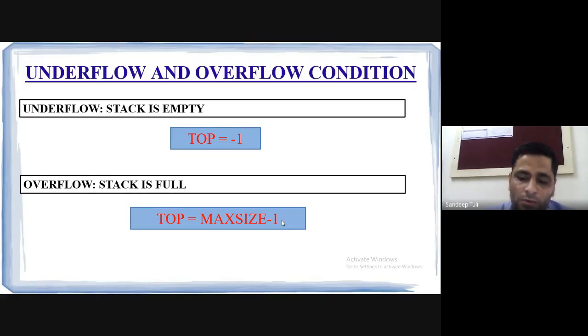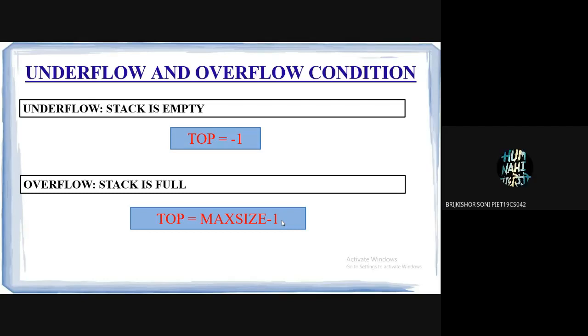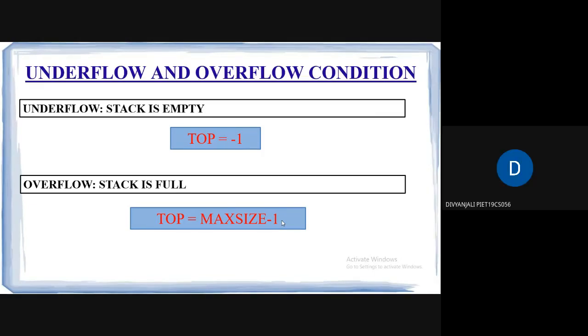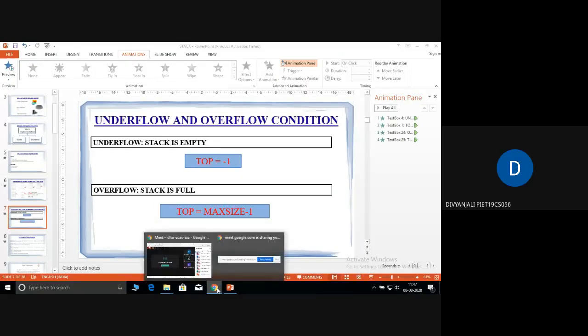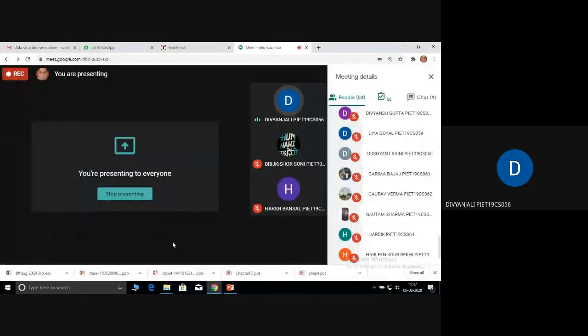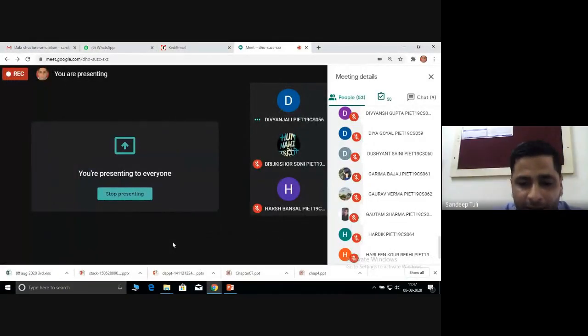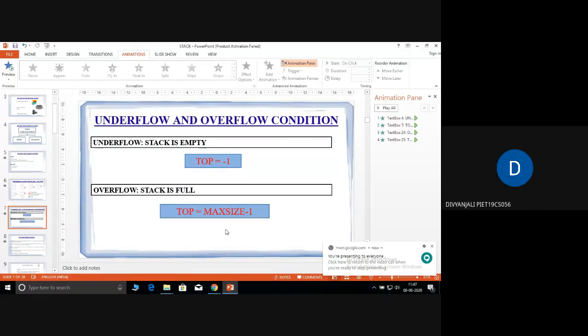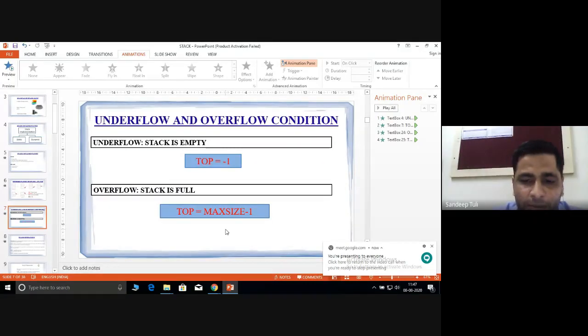Is it okay now? Yes, sir. Overflow will be when the stack is full and we are still trying to enter an element. Yes, definitely. It is just like when we are trying to put more water in a full jug or full tank, whatever it is. Then what happens? It will be overflowing.